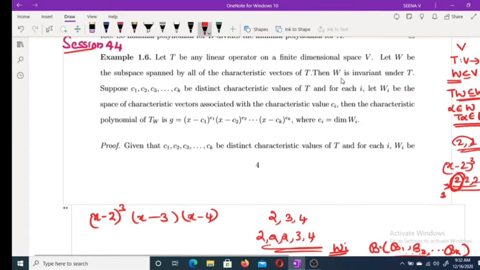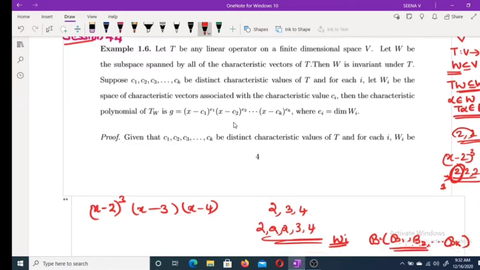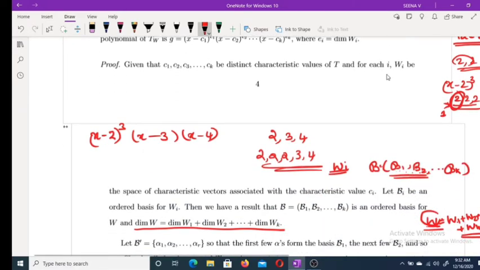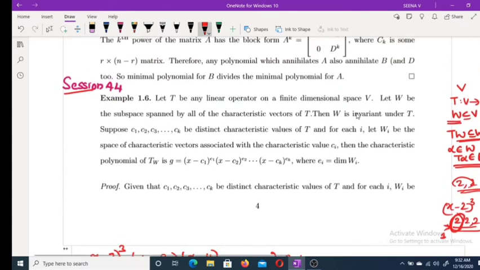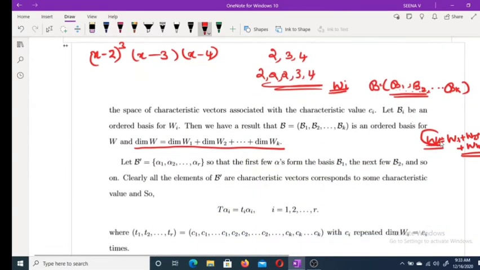What is our W? W is the space spanned by all characteristic vectors of T. What does the subspace spanned by all characteristic vectors of T mean? It is a linear combination of characteristic vectors. That means it is actually the elements of Wi. Wi is the space of characteristic vectors, and W is the space spanned by all of them. That means W is equal to W1 plus W2 plus etc. plus Wk. Clear?